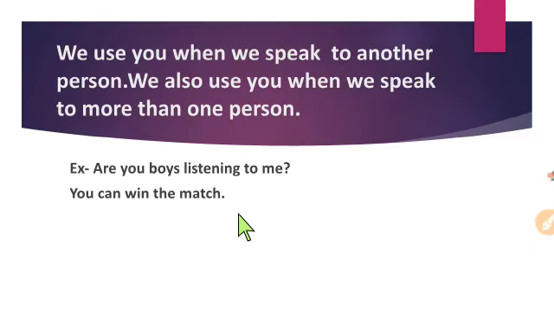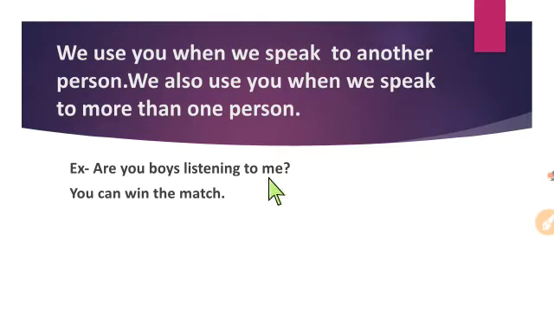In the second sentence, you is used as a subject pronoun. It means the word you can be used as a subject pronoun and also as an object pronoun. You can use that word both ways.